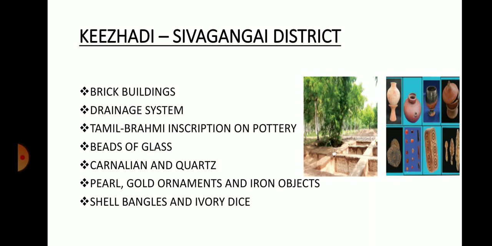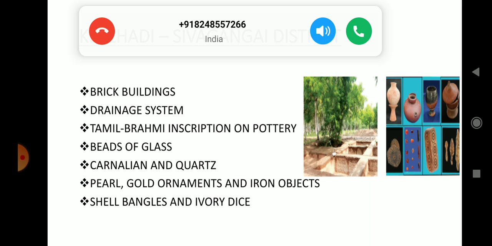Roman artifacts means handmade materials belonging to the Rome country in Europe. So this gives evidence that there was trade relation between South India and Rome.